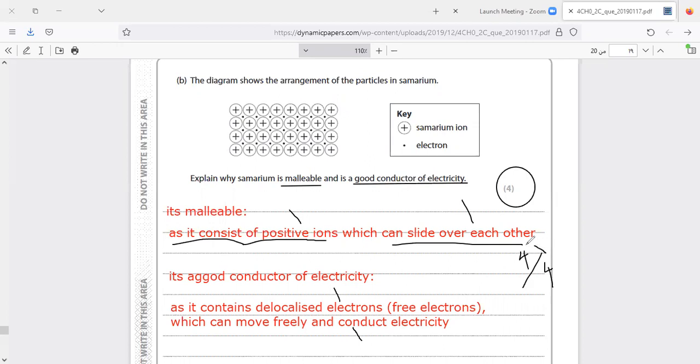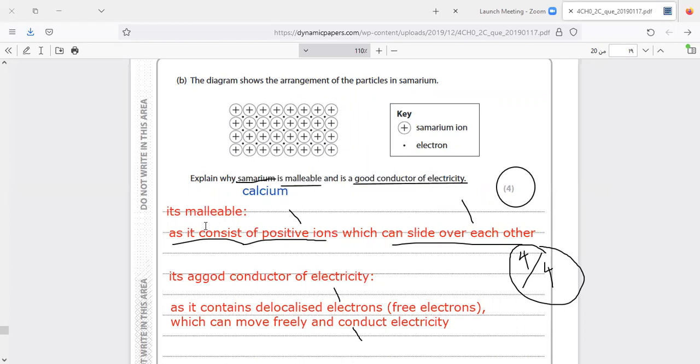I hope this is useful for every student in Cambridge, Oxford, or even in Edexcel. Here's a question about samarium. I can change the metal. Instead of samarium, I can say, for example, explain why iron is malleable and is a good conductor of electricity. The same answer.